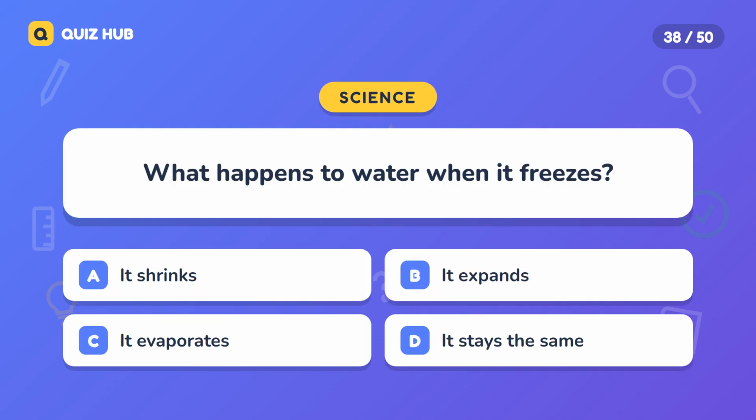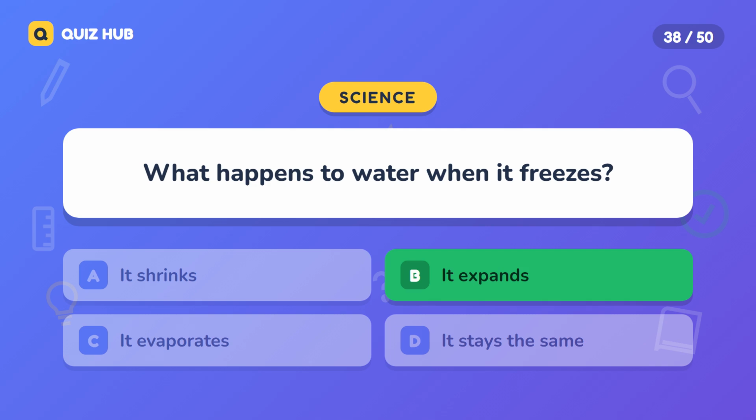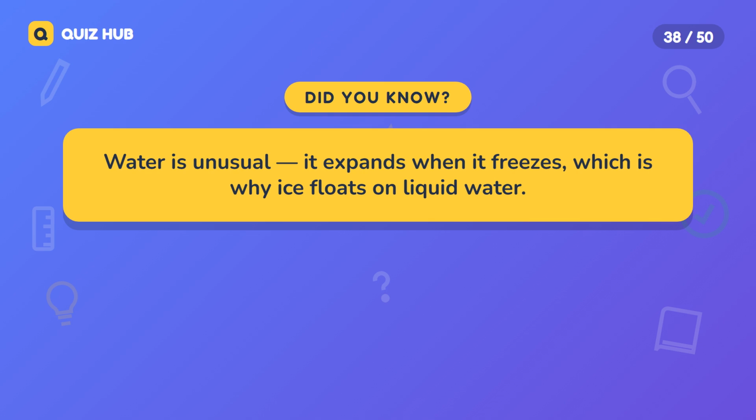Question 38. What happens to water when it freezes? A. It shrinks. B. It expands. C. It evaporates. D. It stays the same. The correct answer is it expands. Water is unusual. It expands when it freezes, which is why ice floats on liquid water.